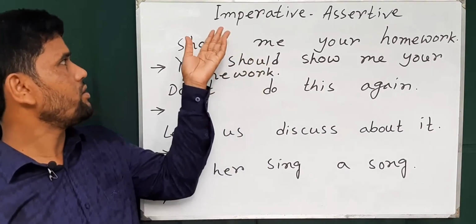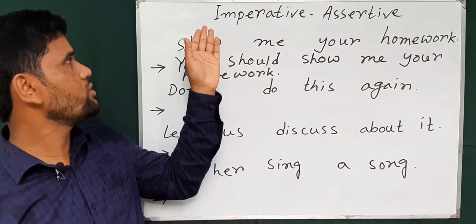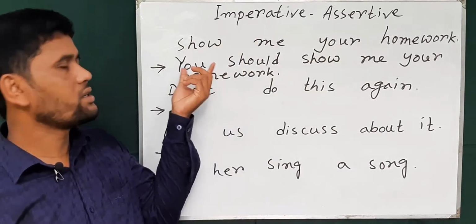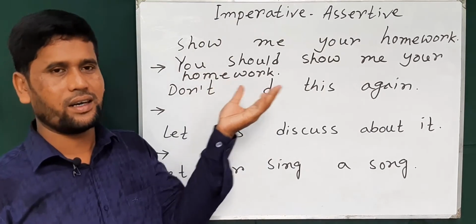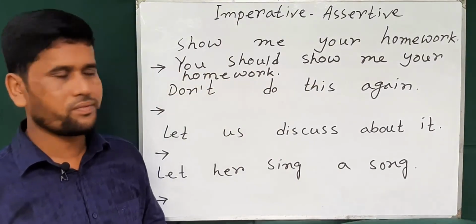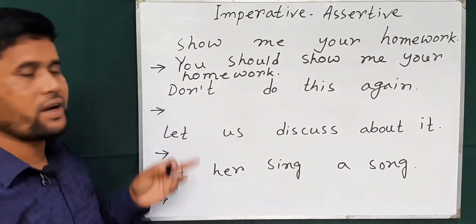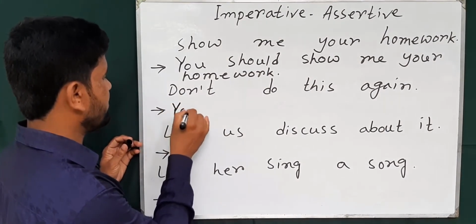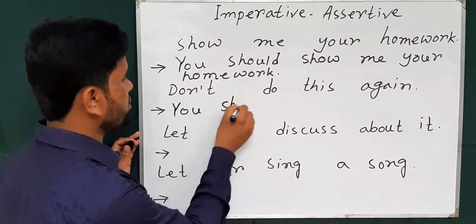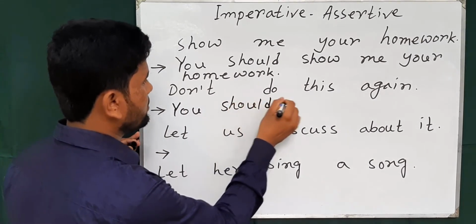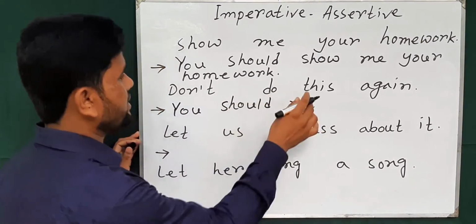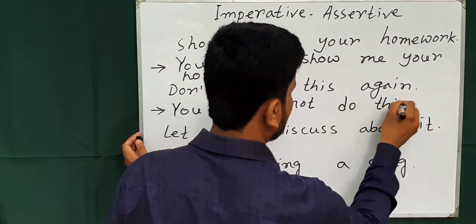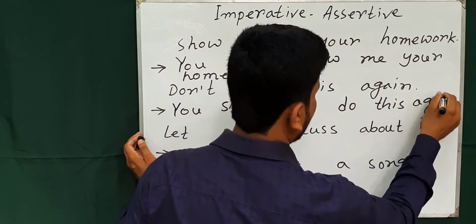But now when we are asked to change from imperative to assertive, then you can use second person and then you can use should. And when you find the negative, you can also use second person and should not, and the other part, do this again.